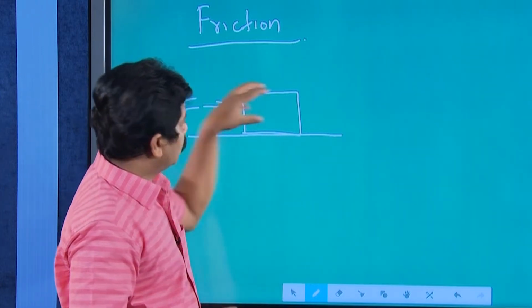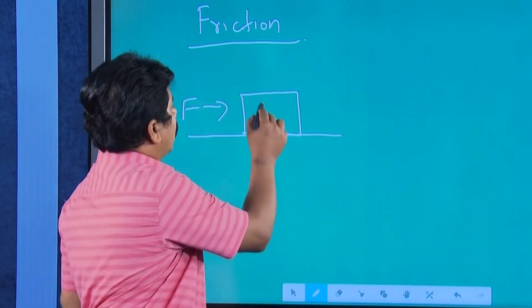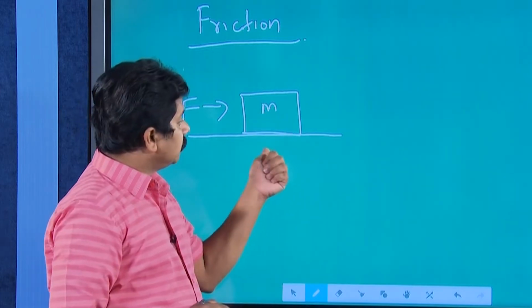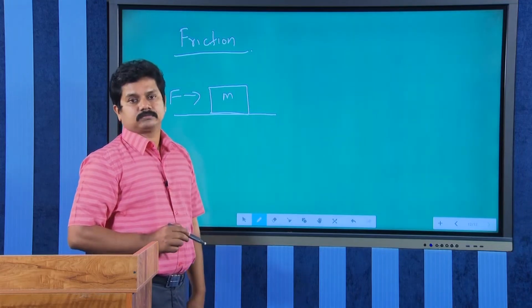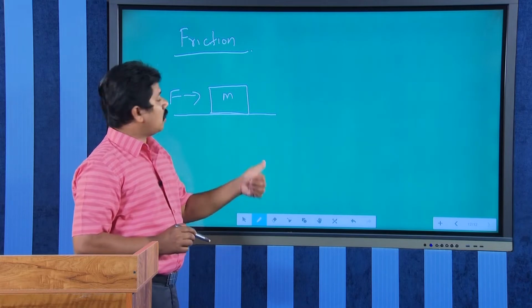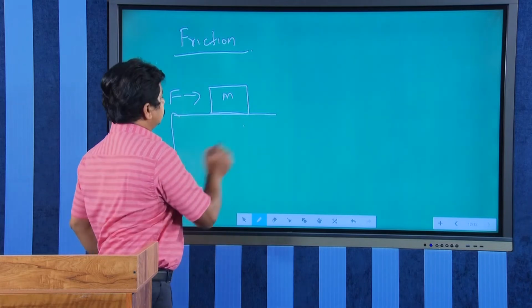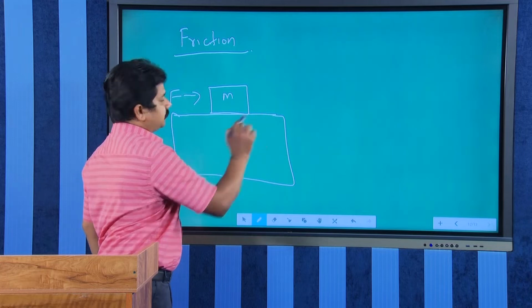When it is pushed in this direction, this block has a tendency to move towards the right. It is sliding over this surface, the top surface of a table.